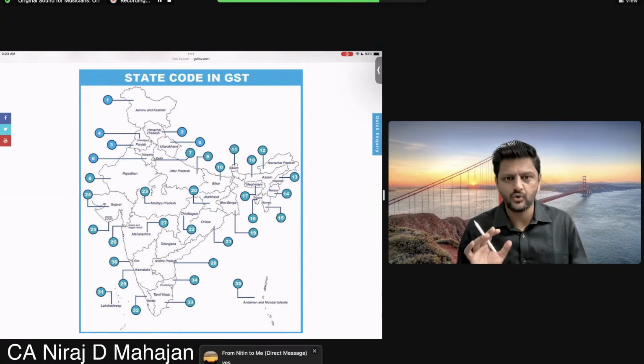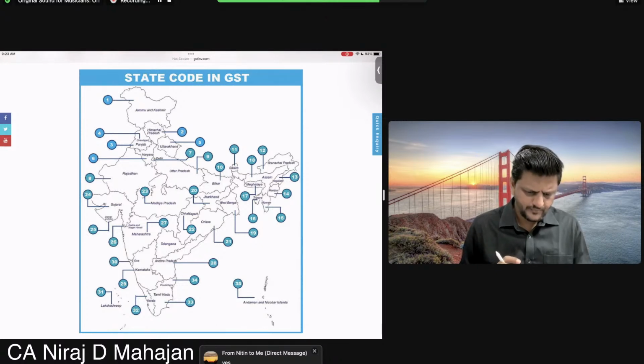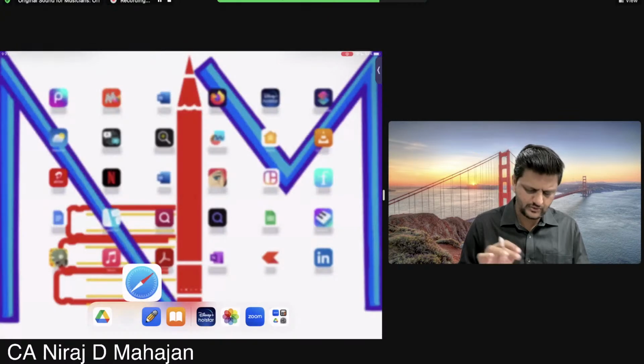That is your state code list. I hope you understood this. I mean, this is just for knowledge. Again, I hope you can see Punjab has a different code and Chandigarh UT a different one. Delhi 7. Okay, chalo.